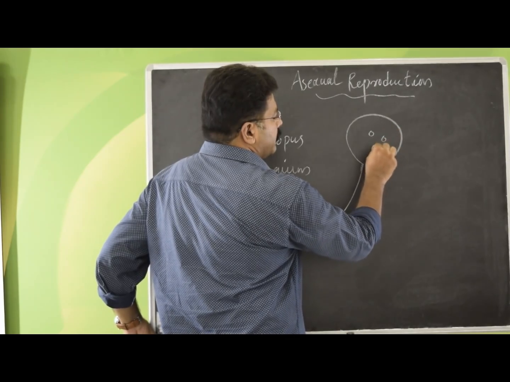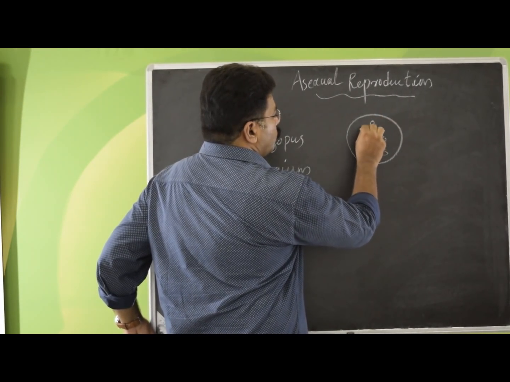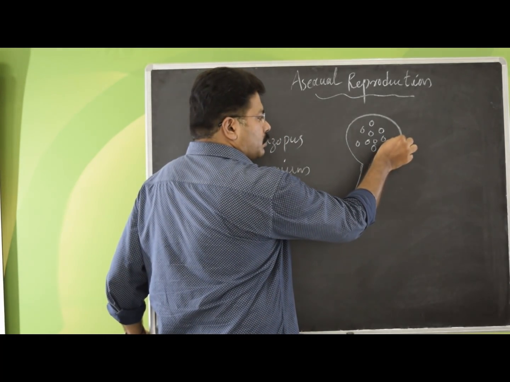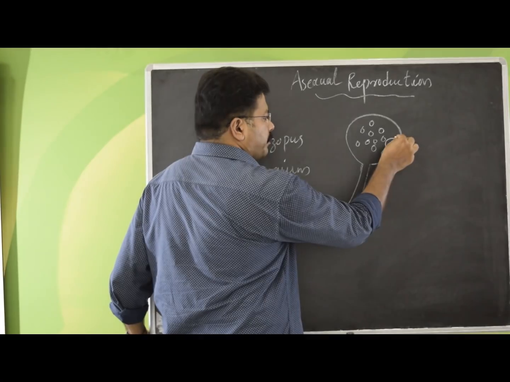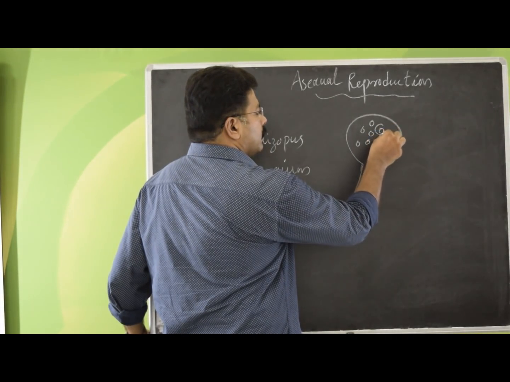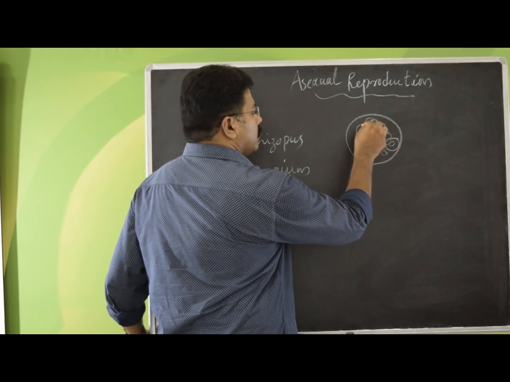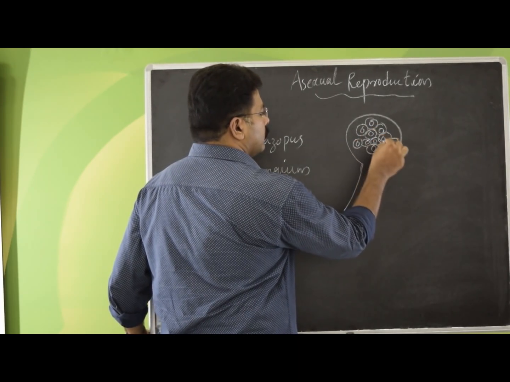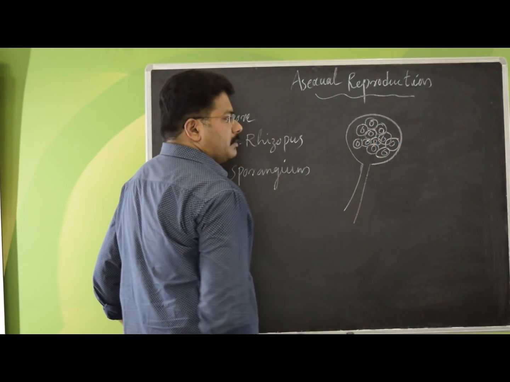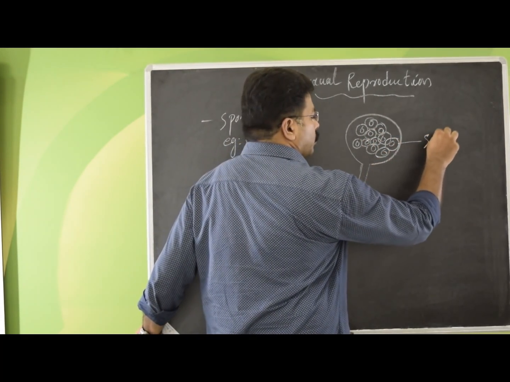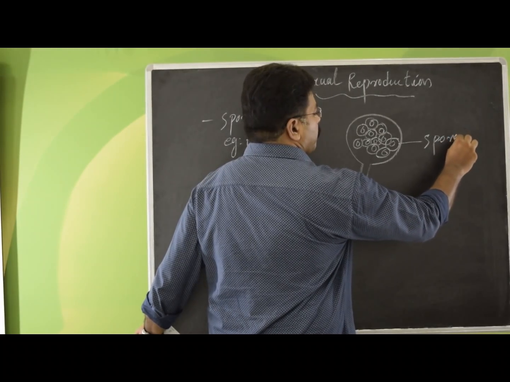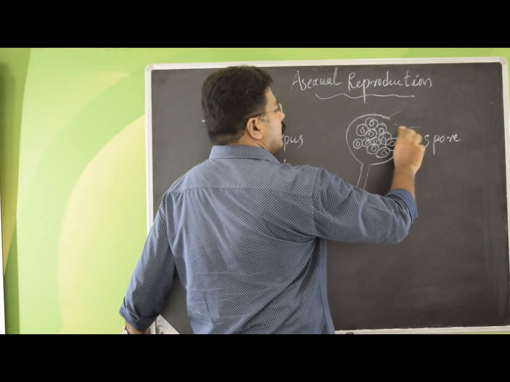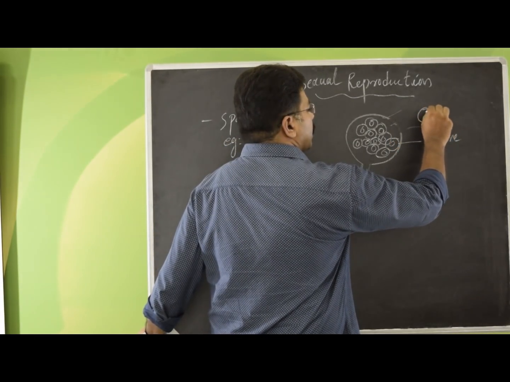Inside, the nucleus will divide into too many numbers, and each nucleus will carry a small quantity of cytoplasm, and these minute structures are called spores. The sporangium will burst open, and these spores will be released into the open air.